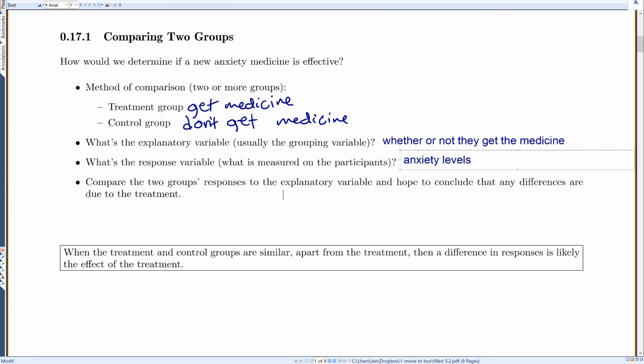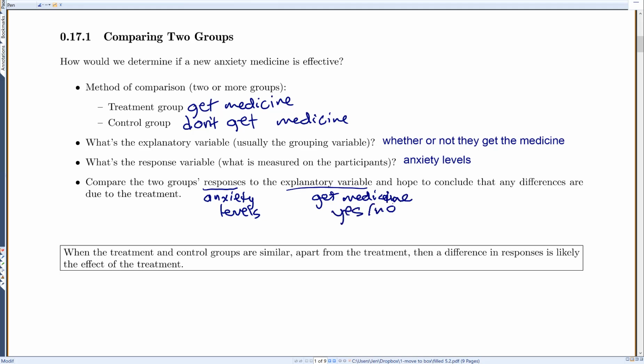Then we would compare the two groups' responses to the explanatory variable. So we're comparing the anxiety levels, and we're comparing it based on whether or not they get the medicine, which is a yes or no. And we hope to conclude that any differences were just due to the actual medicine.